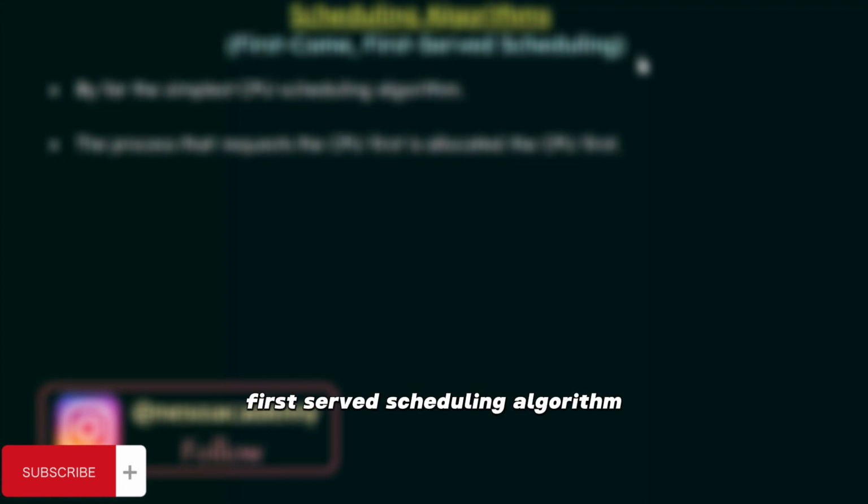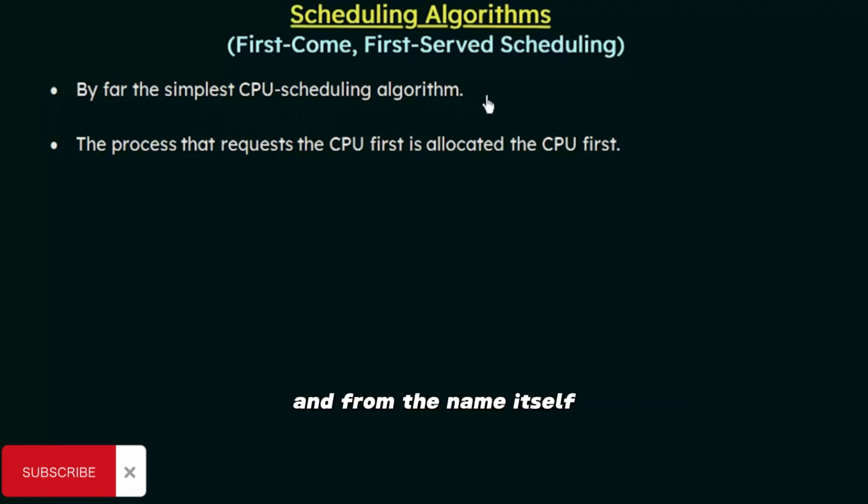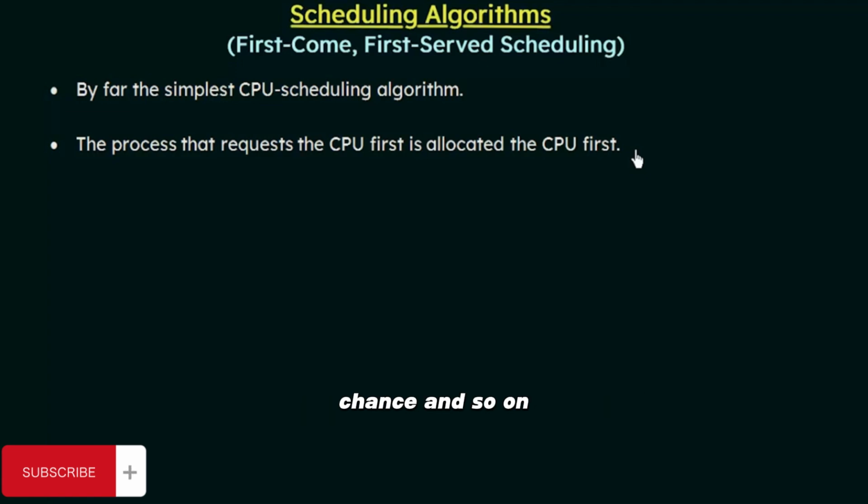This first come, first served scheduling algorithm is by far the simplest CPU scheduling algorithm. From the name itself, it is easy to understand that first come, first served scheduling means the process that requests the CPU first is allocated the CPU first. That means whoever comes first will be given the CPU first. The first process that requests the CPU will be given the CPU, then the second process will be given the second chance, the third process that comes will be given the third chance, and so on.